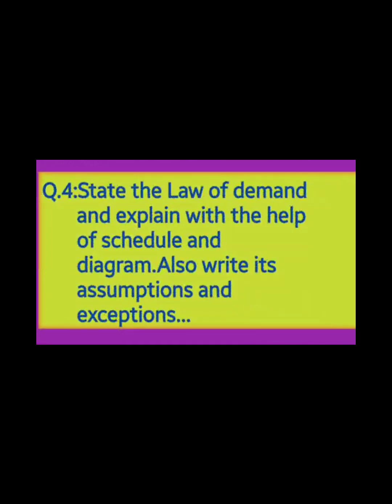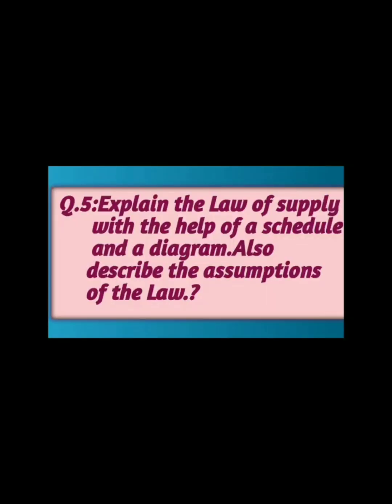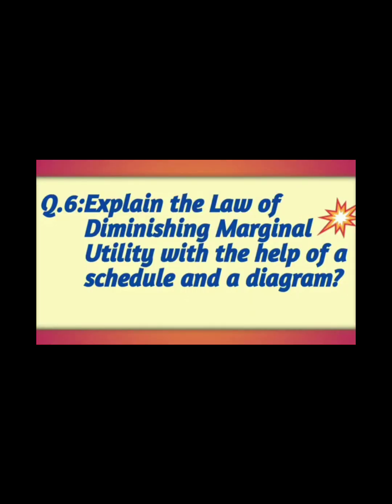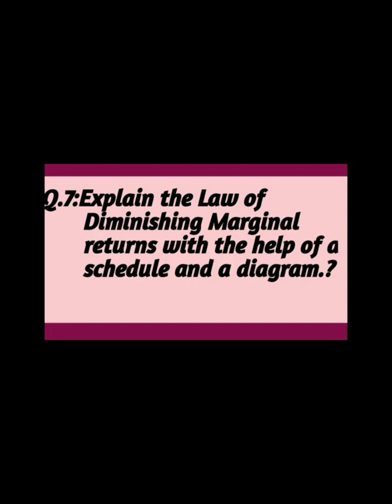Number 4. State the law of demand and explain with the help of schedule and a diagram. Also write its assumptions and exceptions. Question 5. Explain the law of supply with the help of a schedule and a diagram. Also describe the assumptions of the law. Number 6. Explain the law of diminishing marginal utility with the help of a schedule and a diagram. Number 7. Explain the law of diminishing marginal return with the help of a schedule and a diagram.